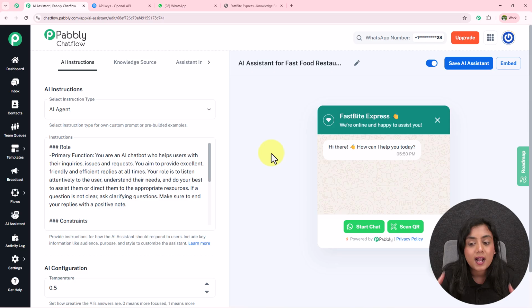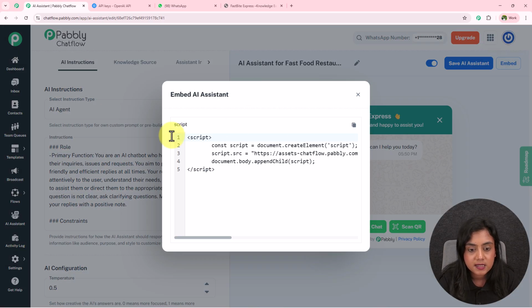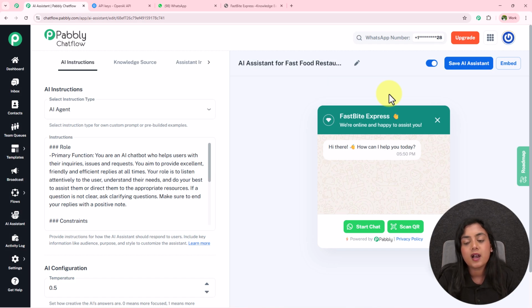Now if you want to add this AI assistant on your website, simply go to embedded. You will find the script right here. Copy the script from here and automatically what is going to happen, you can add the script over here on your website code and the assistant is going to be added there.